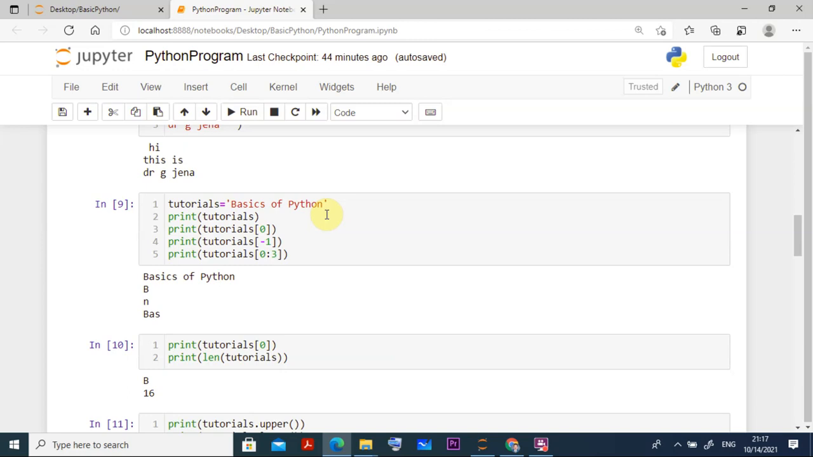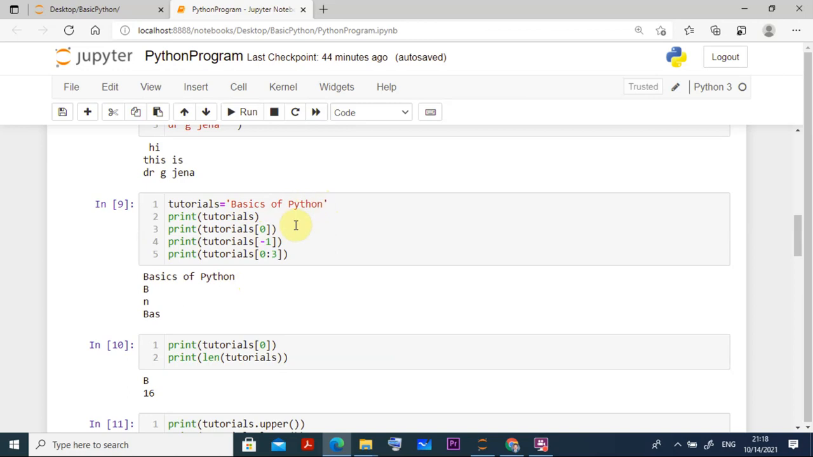Now suppose I want to find the first character, second character, or the first item, second item of this string. How do you find all these things? So print tutorials at index 0, the first element, that means B will come. Similarly, print tutorials at index -1. -1 is the last one and 0 is the first one. -1 from the right-hand side is the last one, that is n, which will come.